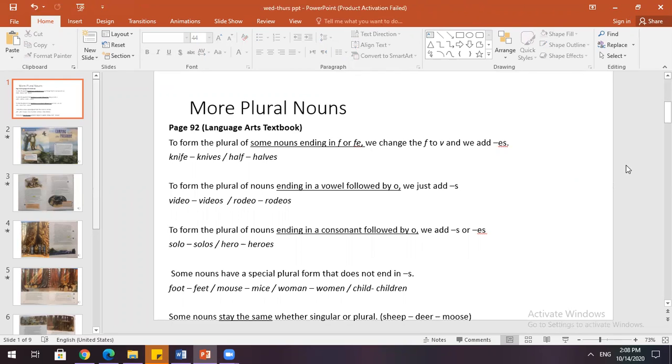You can use the dictionary if you are not sure how to form the plural form of a specific noun, and with time, it will become easy for you to remember. Most of you who were here last year, we practiced these in grade 4. So in grade 3 and 4, you practiced these plural nouns. So this is just revision for you.